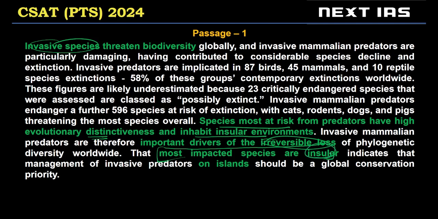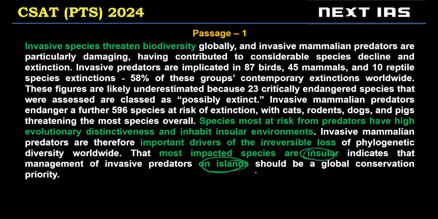So again, the same word insular, right? And then the author says this indicates that management of invasive predators on islands should be a priority. So insular are those which are located in one location. This we can estimate, right? Such as those located on islands. Okay. So a fairly easy passage. Invasive species threaten biodiversity, especially in insular environments. Okay.